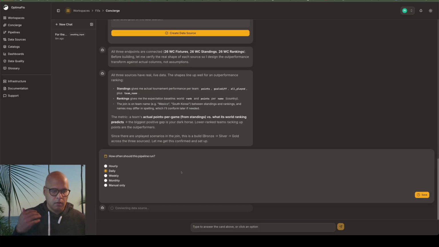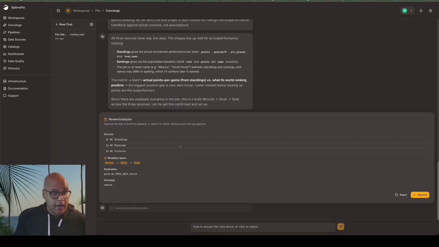You can do it hourly, daily, weekly, what have you. We're just going to do it once. We're going to just say a manual only run. And now it's asking for approval. It's saying, okay, we have these three data sources. We have the medallion, and your destination is going to be called this table name, right? It's going to be put into a table. So we're going to approve it.